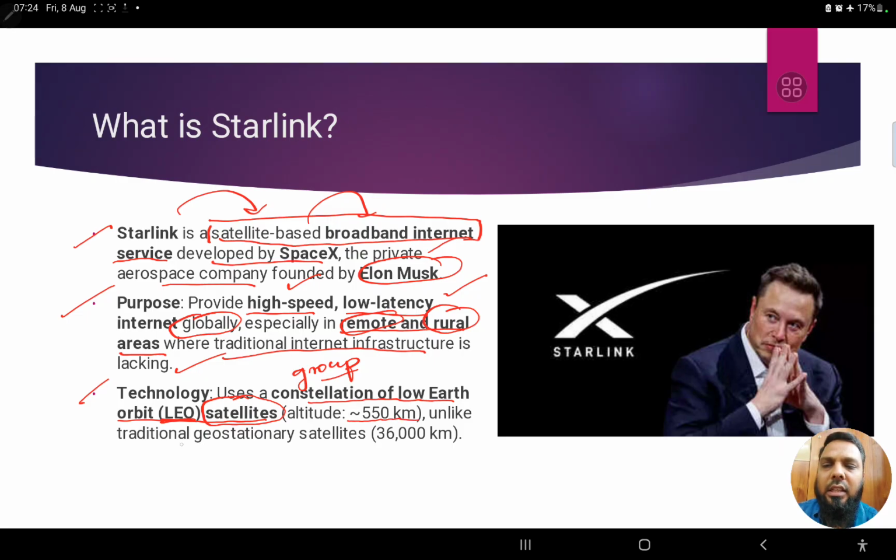The other satellites that we see today, like the geostationary satellites, are around 36,000 kilometers above the Earth's surface. That's the major difference. So very near to Earth, that is 550 kilometers, and a constellation of satellites.